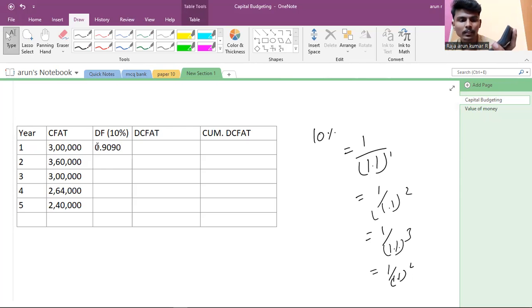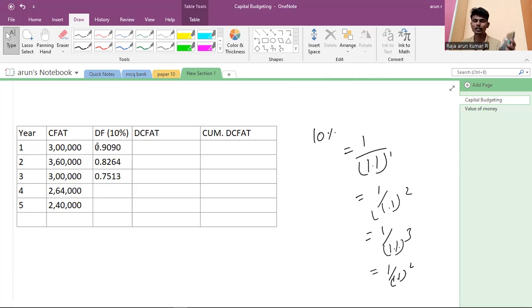Again simply, one click of the equal to button, we get 0.8264. Again we click equal to, we get the third year value 0.7513. This is the shortcut method.